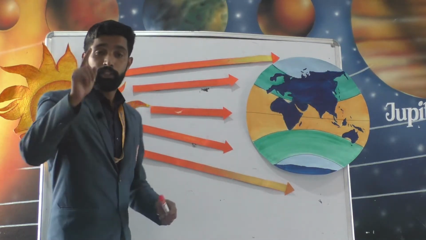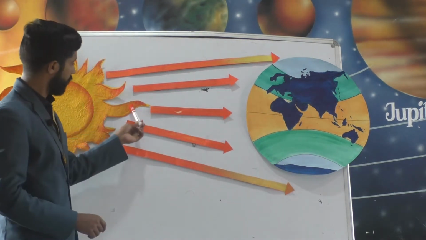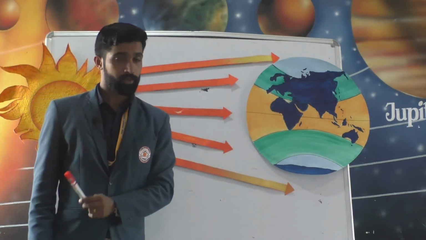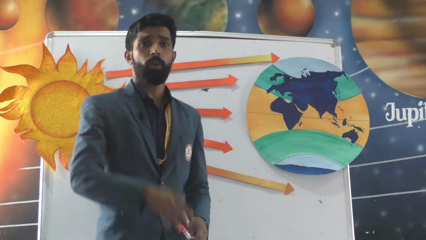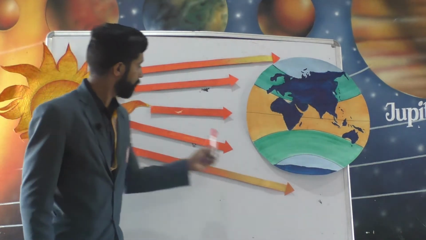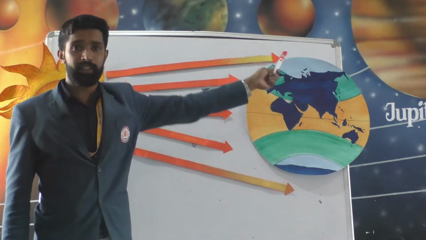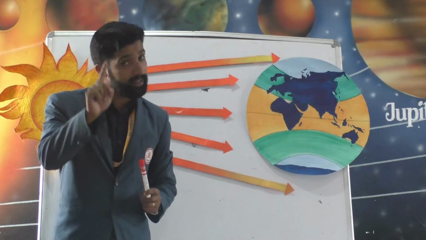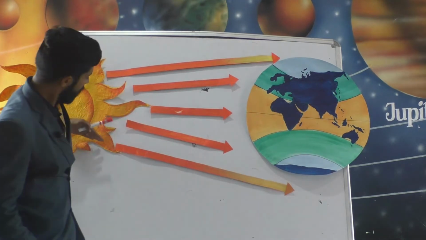The torrid zone receives the vertical rays of the sun. So, it will be the hottest zone, right. While the frigid zone, look at these two, look at the distribution of the heat. This is very less, direct, and this is slanting, extremely slanting. So, the frigid zones are the coldest as they receive extremely slanting rays of the sun.